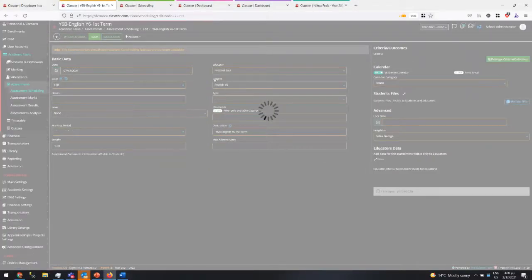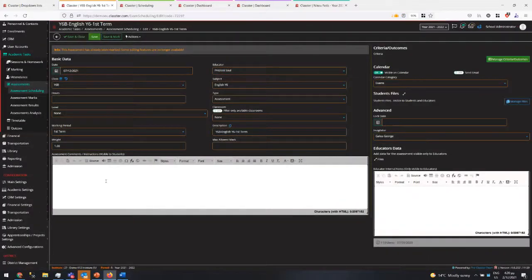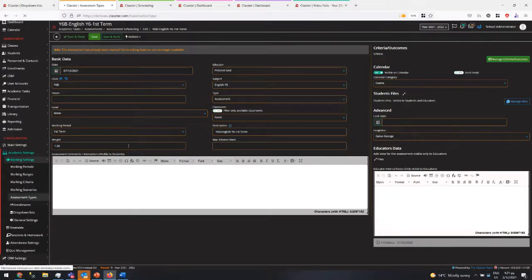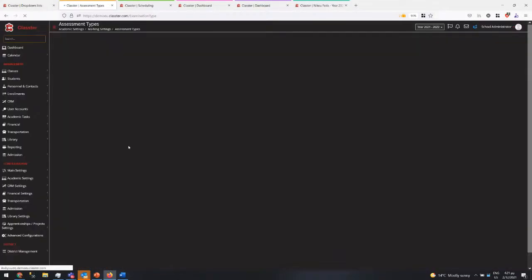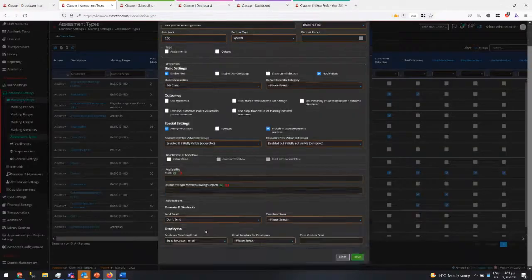And there is a set of new things related to the assessment and the configuration here and how I manage. One of the things that we have added in the configuration, in the marking settings, assessment types, is the ability to send emails to employees, and the template you use.